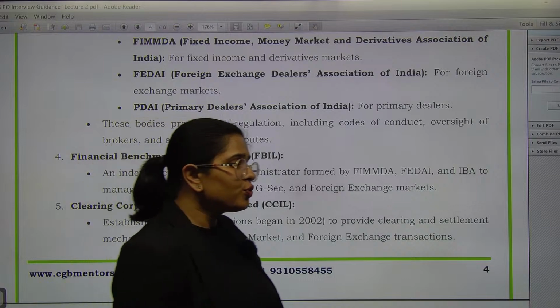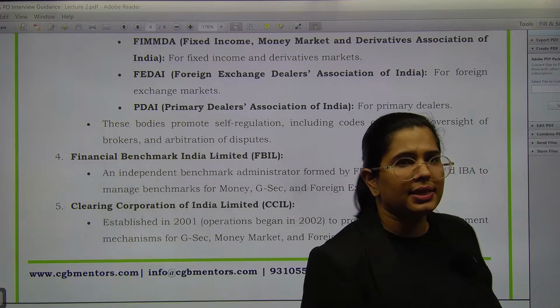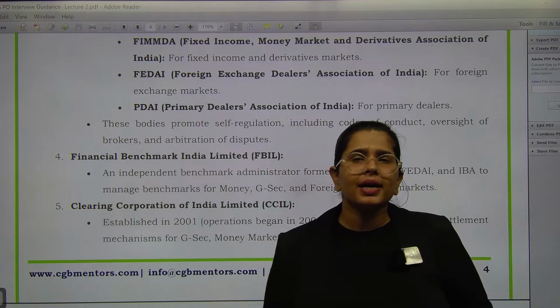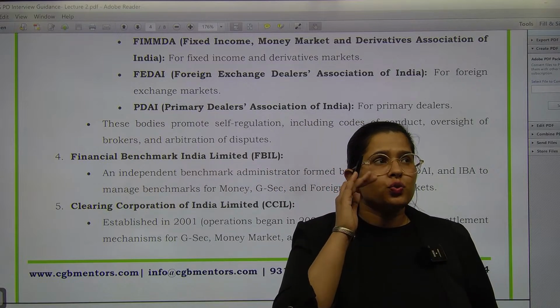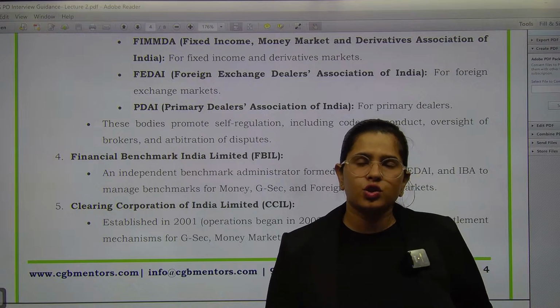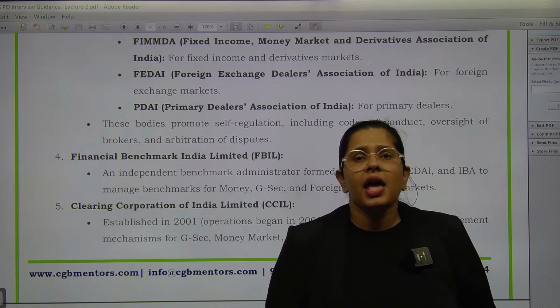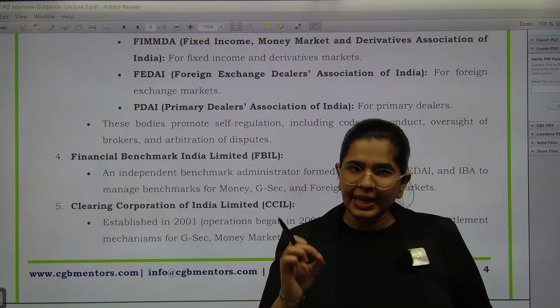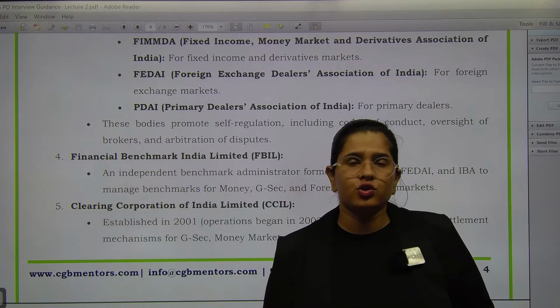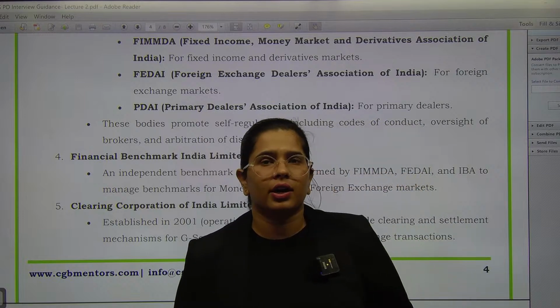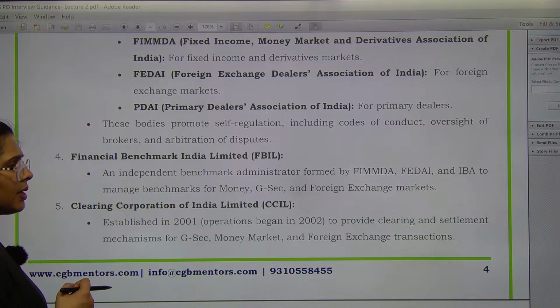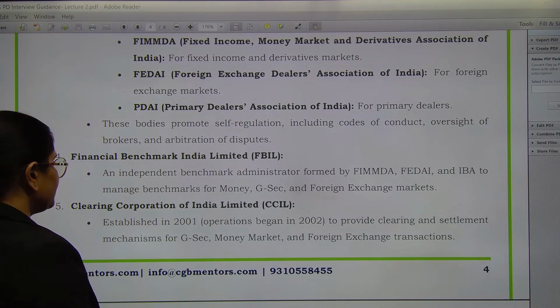See, benchmarks क्या होते हैं? Like I'll tell you, repo rate is a benchmark. ठीक है? Benchmark is any interest rate which we seek to pursue, जिसको हम फॉलो करना चाहते हैं, while providing funding or while writing any kind of interest rate, right? So FBIL is a premier organization in that particular segment. When we'll discuss about them separately, there we are going to see this in detail.